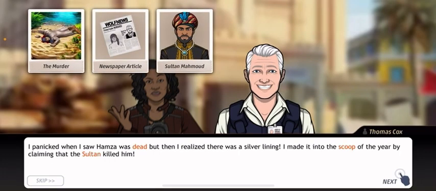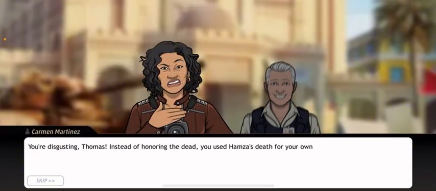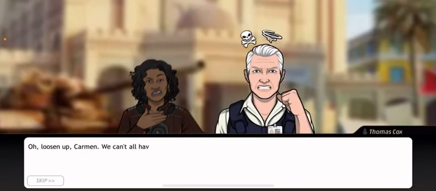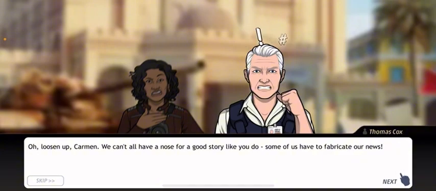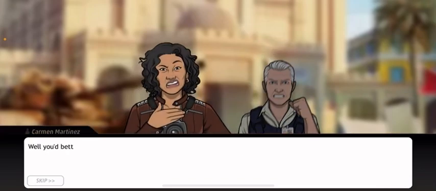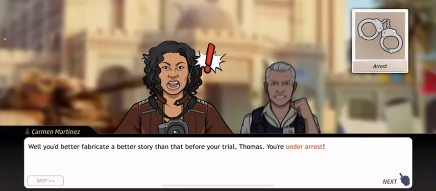I panicked when I saw Hazma was dead, but then I realized there was a silver lining. I made it into the scoop of the year by claiming that the Sultan killed him. You're disgusting, Thomas. Instead of honoring the dead, you use Hazma's death for your own vile purposes. Oh, loosen up, Carmen. We can't all have a nose for a good story like you do. Some of us have to fabricate our news. Oh, you better fabricate a better story than that before your trial, Thomas.